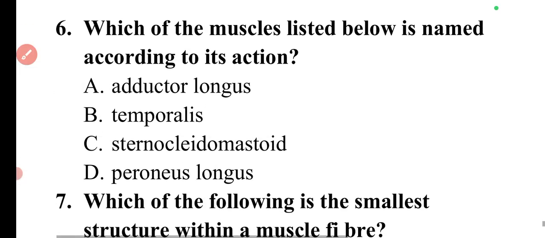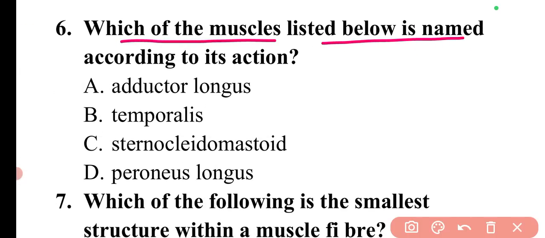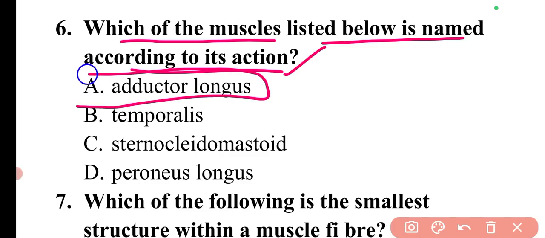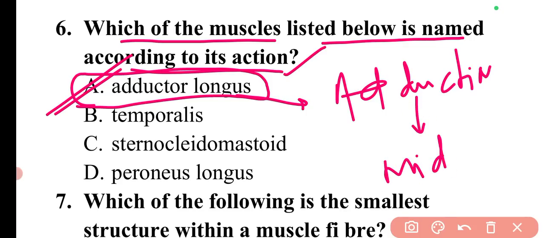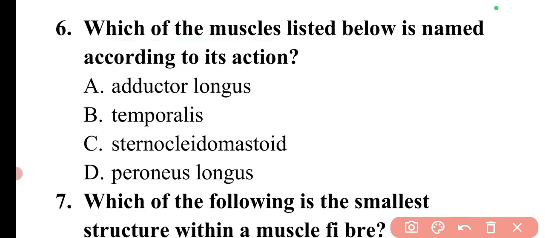Then next question is, which of the muscle listed below is named according to its action? So the muscle named according to its action is adductor longus. So here option A will be the correct answer. So here adduction, adduction is the action of bringing an abducted bone back towards the body's midline. Okay, so this is basically the action. The muscle is named according to its action.